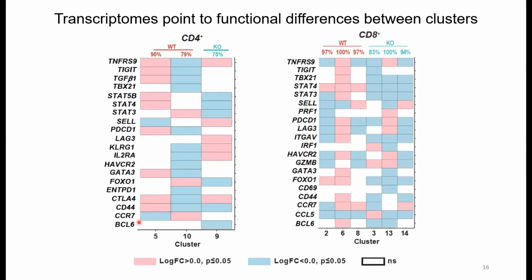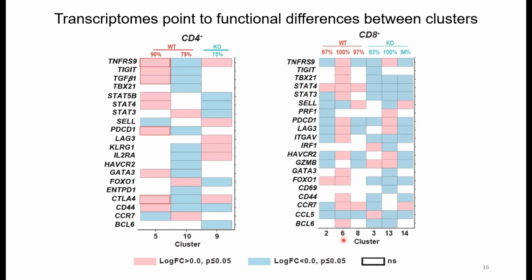In CD4 positive cluster 5, of which 90% of T cells are from wild-type tumors, this cluster expresses relatively high levels of TNFRSF9, TIGIT, TGF-beta, PDCD1, which is PD1, and CTLA4, which is a phenotype consistent with exhausted T cells.